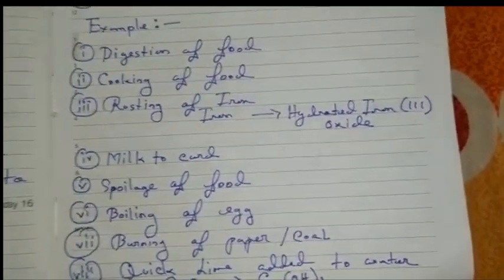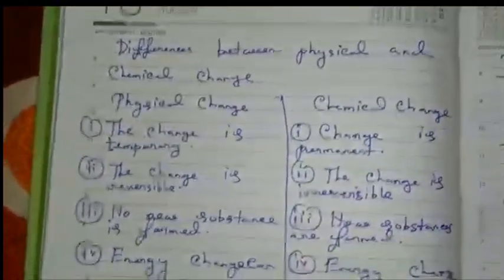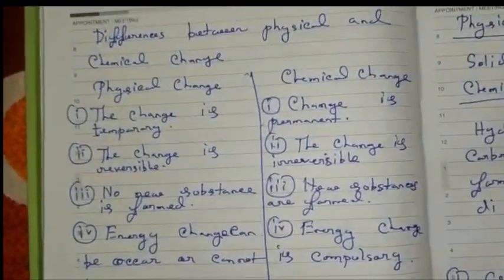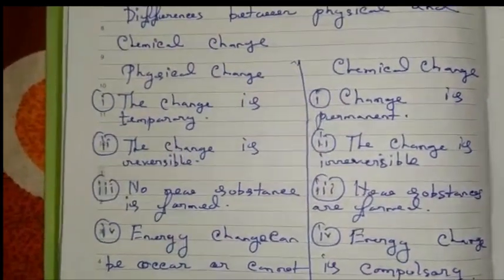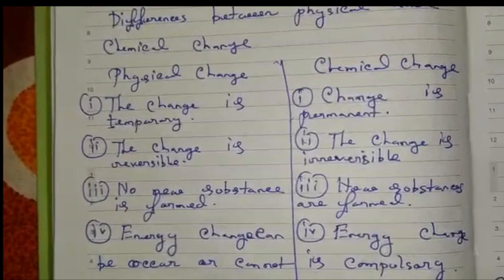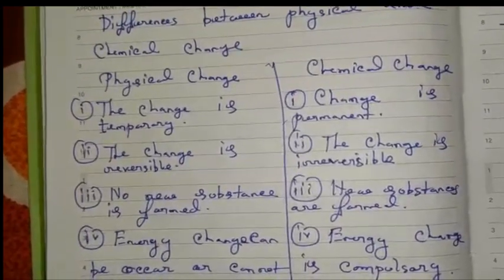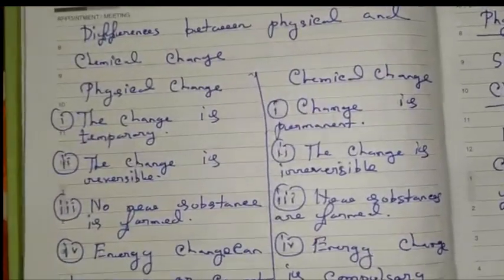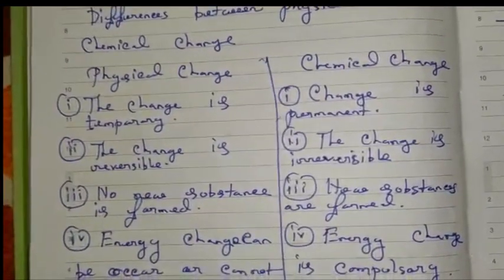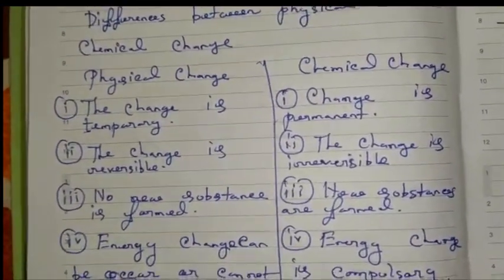Now we will discuss the differences between physical and chemical change. Students, you have already seen that both are different from each other. So what are the differences between them? First difference: physical change is temporary, chemical change is permanent.